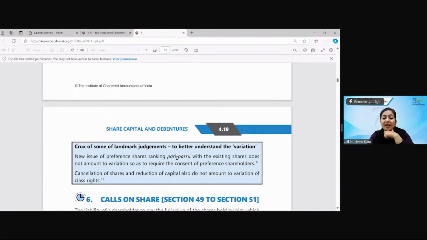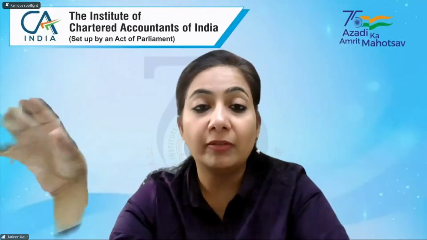New preference shares ranking pari passu with the existing shares do not amount to a variation requiring consent. What is the meaning of pari passu? Pari passu means having at par, having the same kind of rights. Cancellation of shares and reduction will not amount to variation. When we do the topic of reduction of share capital, please remember even redemption of preference share capital is not a reduction of share capital. And even when you are making any kind of variation, this will not amount to reduction of capital.